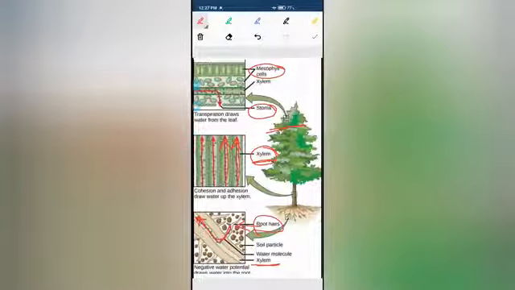Now, as the transportation of water takes place through the xylem, excess water being taken by the plant will be excreted through the stomata by the process of transpiration. Now the prepared food, what will happen? It will go into the phloem tissue, and from the phloem tissue, it will be transported to each and every part of the plant.